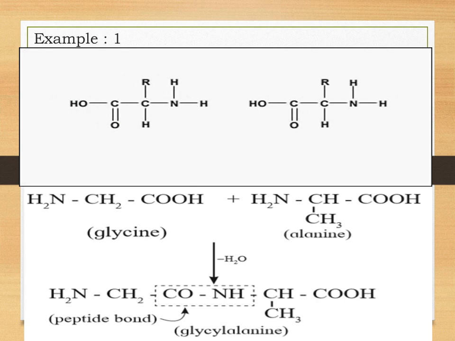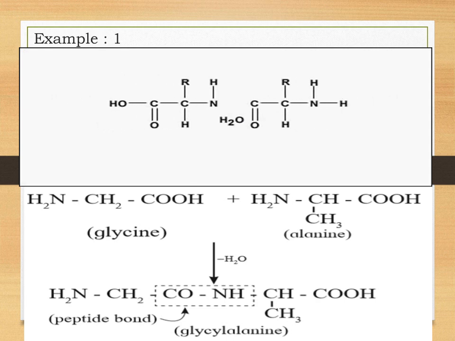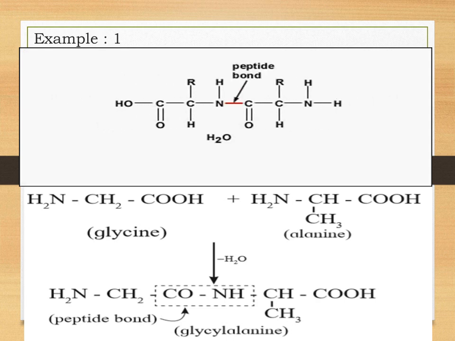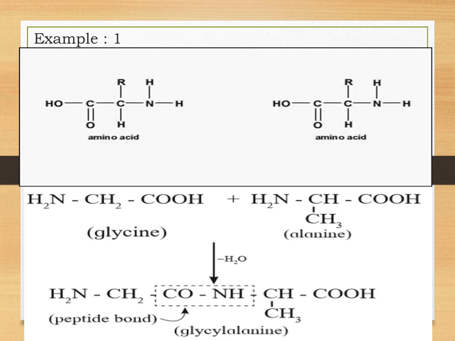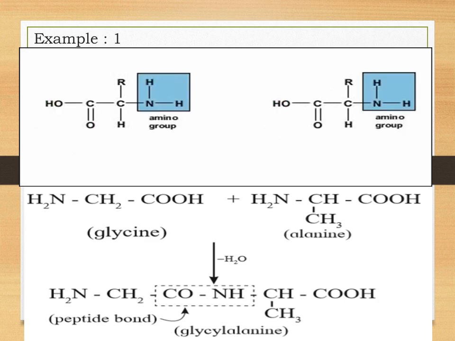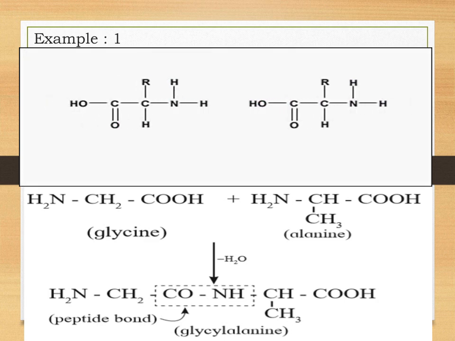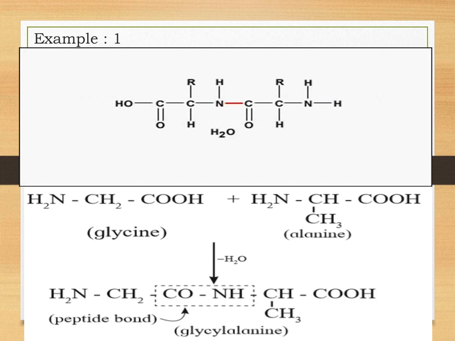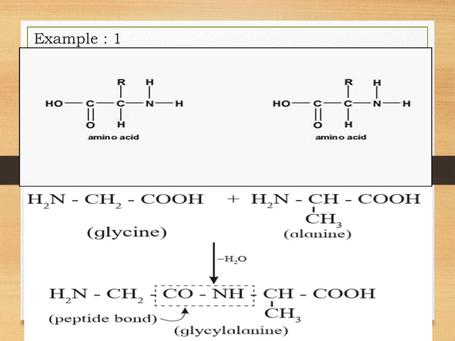Now students, if we combine a third molecule of alpha amino acid with this dipeptide, it will result in the formation of a tripeptide. Similarly, we can link four amino acids, 5 amino acids, 6 amino acids and so on. So it will result in the formation of tetrapeptide, pentapeptide, hexapeptide and so on.